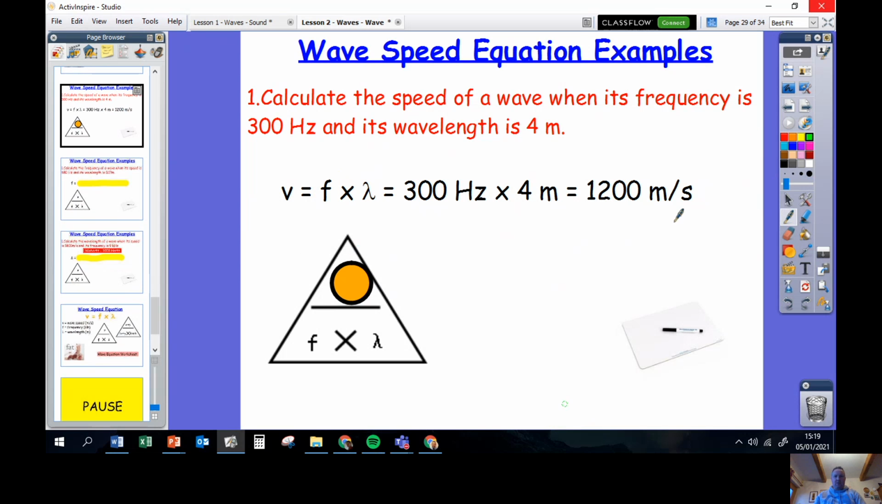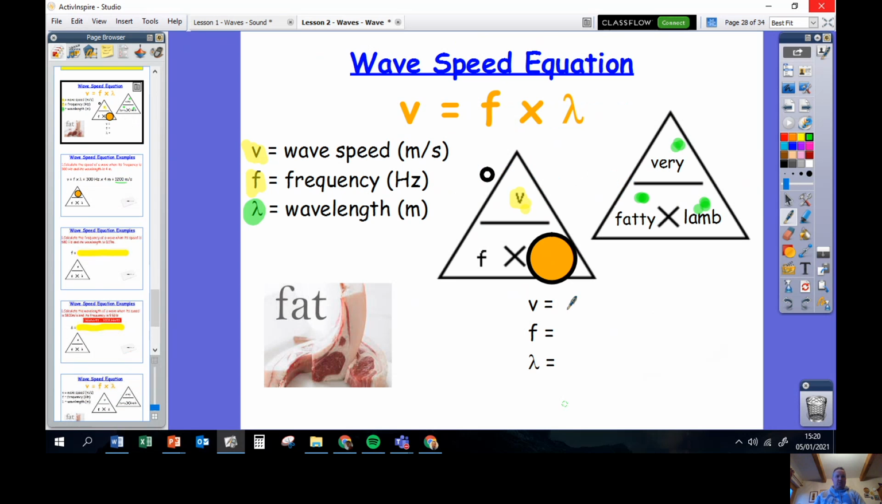So I just covered up the part of the triangle I wanted to use, and then I found my number. Speed is frequency times wavelength. So 300 frequency, wavelength 4 gives me a speed of 1,200. And we measure our speed in meters per second, just like the triangle reminds us here. When we work out the speed, it's in meters per second. When we do the frequency, it's in hertz. And when we do the wavelength, it's in meters.